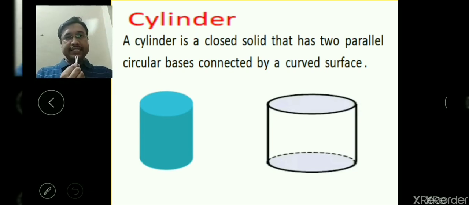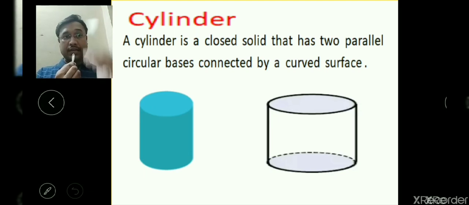It is not necessary that it is closed only. It is also possible that from the top it is open, but the shape will be circular at the top also. So here I am mentioning mainly the closed cylinder, that's why I have written closed. So a cylinder is a closed solid that has two parallel circular bases.